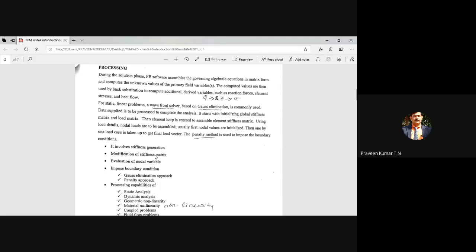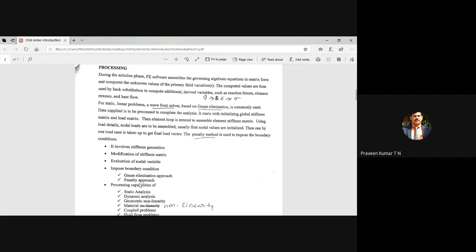You are changing the values of the stiffness coefficient. Again, those will come under modification of the stiffness matrix. Then the evaluation of the nodal variable. When you come to temperature and heat transfer analysis, the nodal variables are T1, T2, T3, T4. You are finding out the temperature in the case of heat transfer analysis. In the case of a bar, the nodal variables are Q1, Q2, Q3, etc.